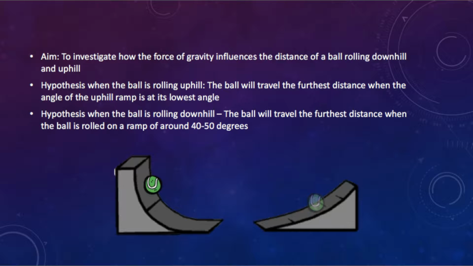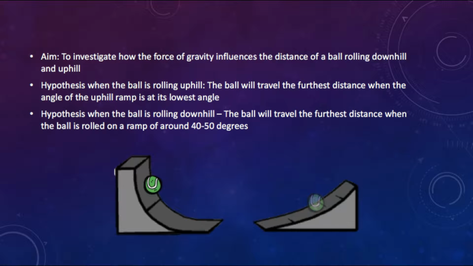The aim is to investigate how the force of gravity influences the distance of a ball rolling down and uphill. Hypothesis: when the ball is going uphill, the ball will travel the furthest when the angle of the uphill ramp is at its lowest degree. Hypothesis: when the ball is going downhill, the ball will travel the furthest when the ball is rolled on a ramp of around 40 to 50 degrees.